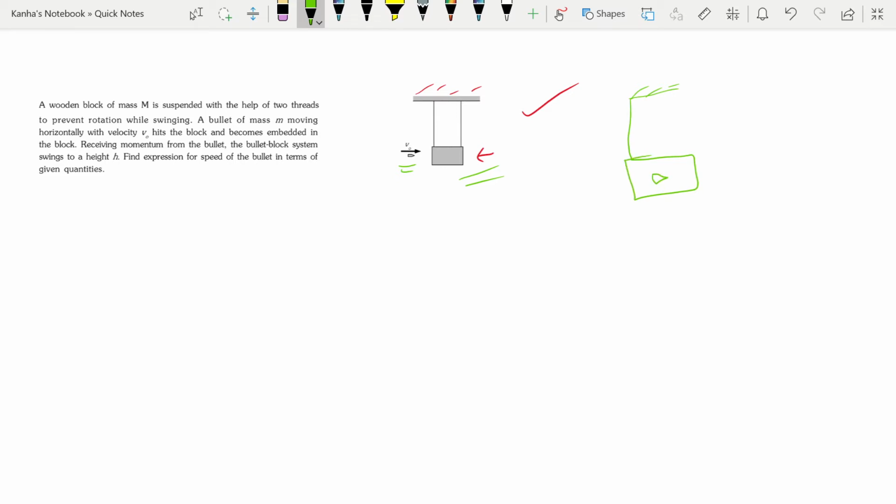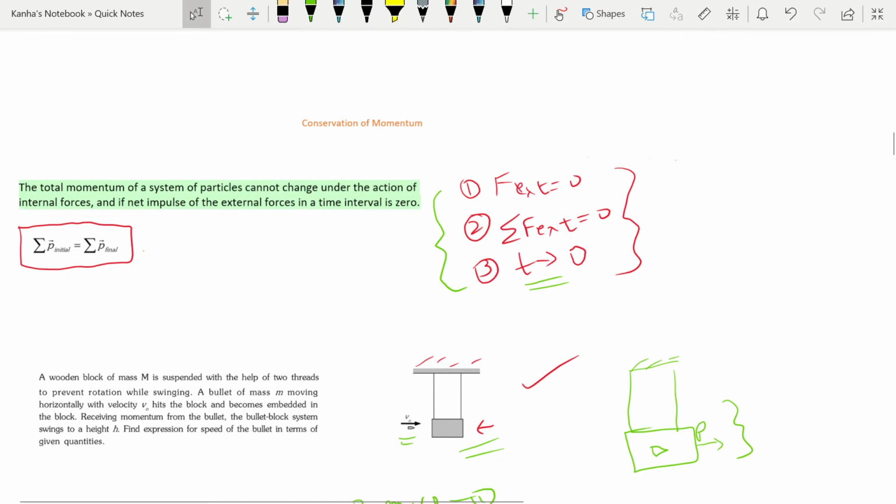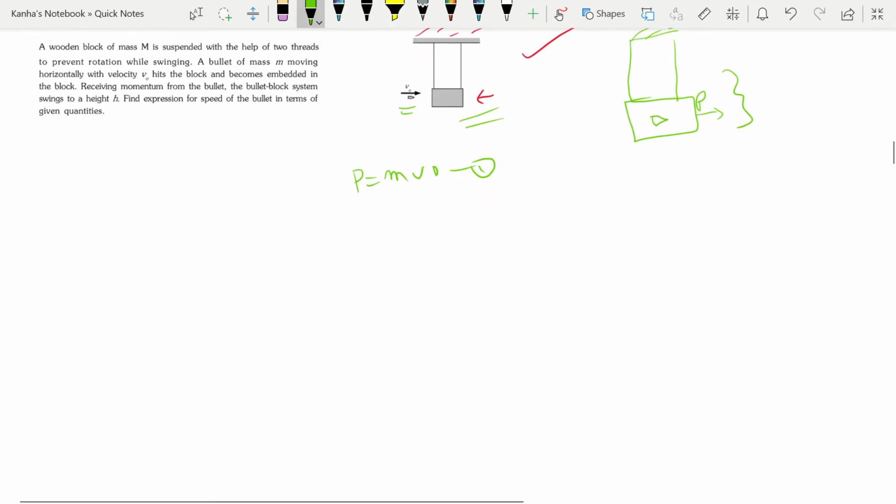This is right after my bullet is inside the block, and then they have some momentum p. Let me denote the momentum of the bullet block system immediately after the bullet becomes embedded as p, and apply the principle of conservation of linear momentum in the horizontal direction. My initial momentum was m v naught and the final is that of the entire system, so I can write p is equal to m v naught, using my principle of linear momentum.